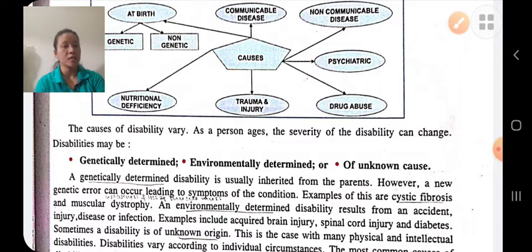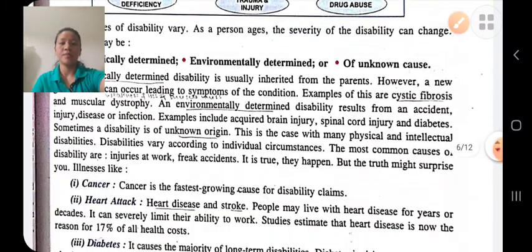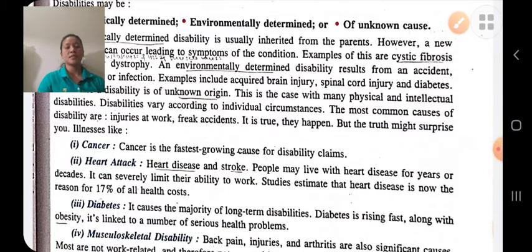Environmental factors. Disability may be due to environmental factors also, like accident, injury, disease, etc. Let's discuss some causes of disability.